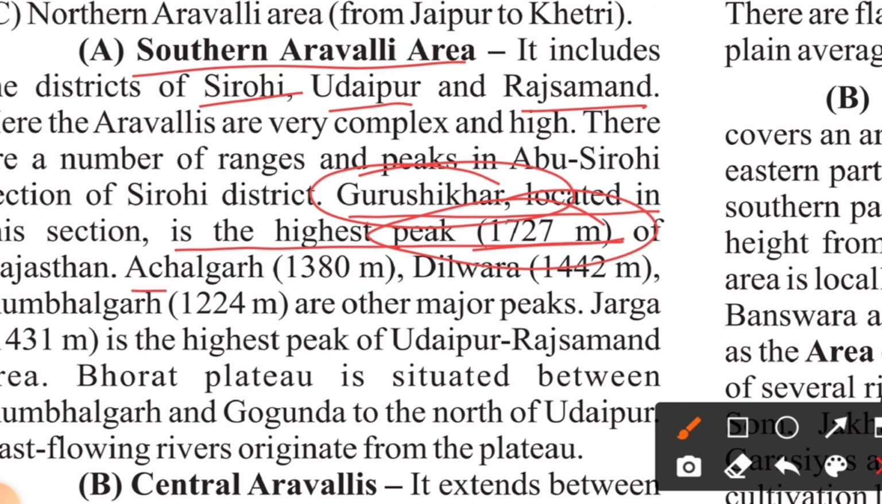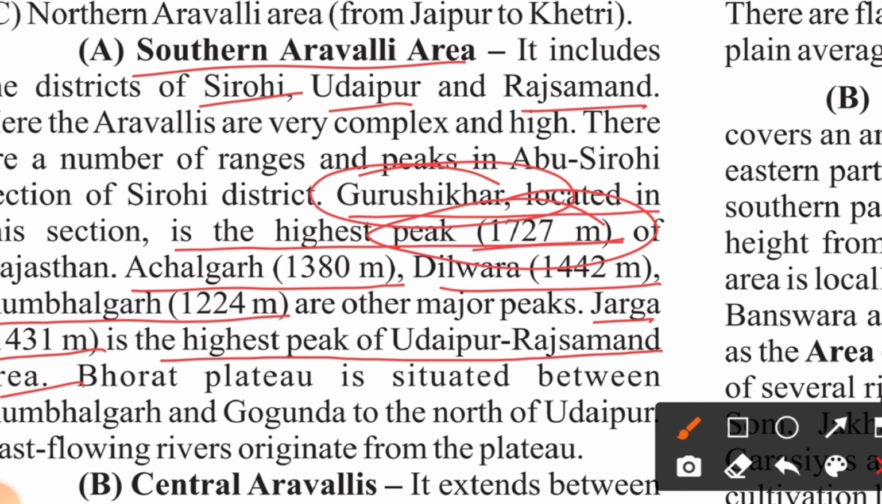Achalgarh is 1380, Delwara is 1442 meters and Kumbhalgarh is 1224 meters, and other peaks. Jarga, 1431 meters, is the highest peak of the Udaipur Rajsamand area. Not of the Aravalli, but of the Udaipur Rajsamand area. The Aravalli's highest peak is Guru Shikhar. Your Kumbhalgarh and Gogunda, to the north of Udaipur, east flowing rivers originate from the plateau.